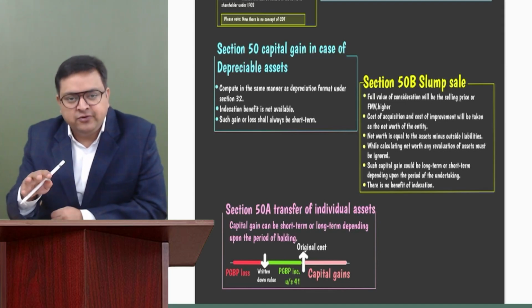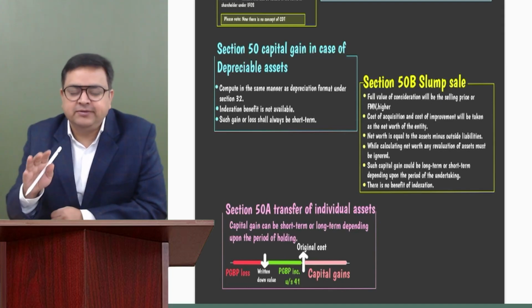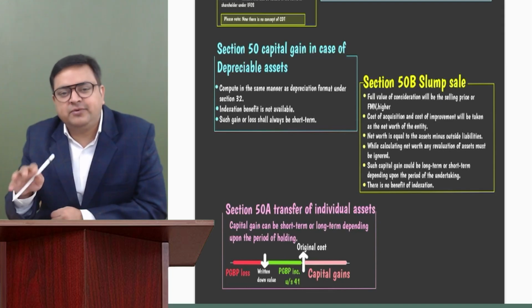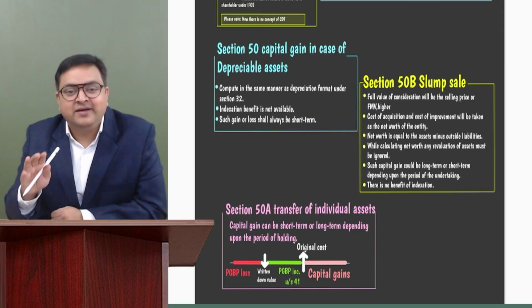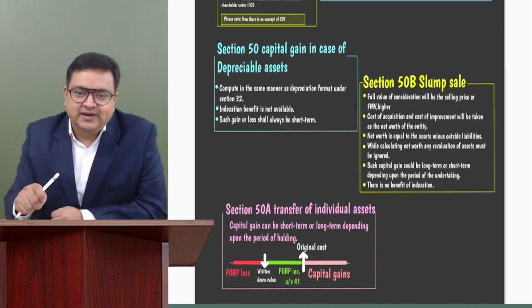So you have to take the value when you will be calculating your assets value. Please take the value only after charging proper depreciation. Third, if there is any 35AD asset or 35 asset where you have claimed 100% deduction, the value of that asset should be taken as nil. This point is not so important, but please remember, if you have already taken 100% deduction on any asset, please take the value as nil over here.